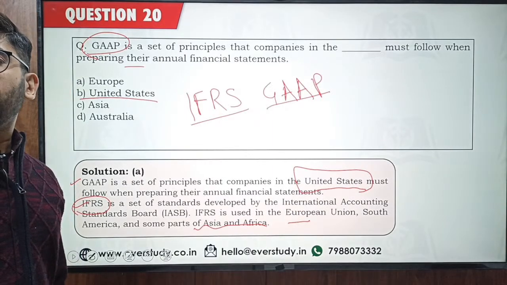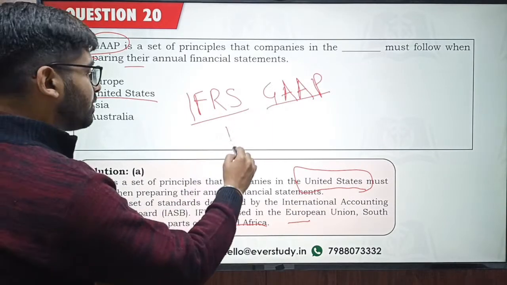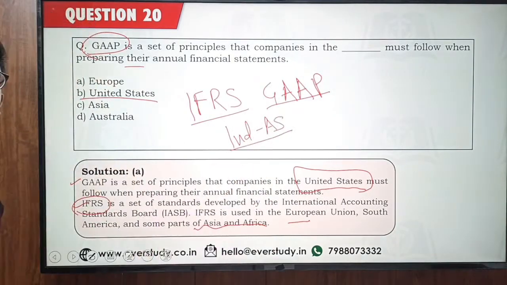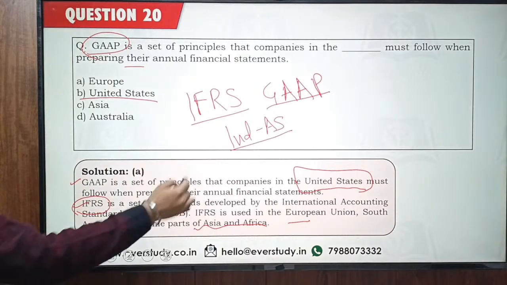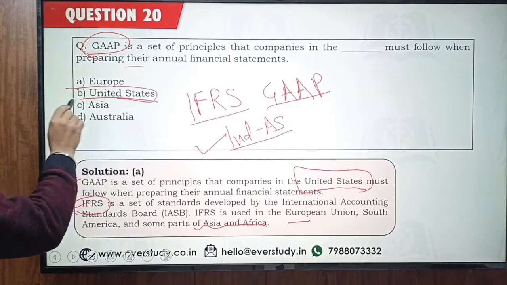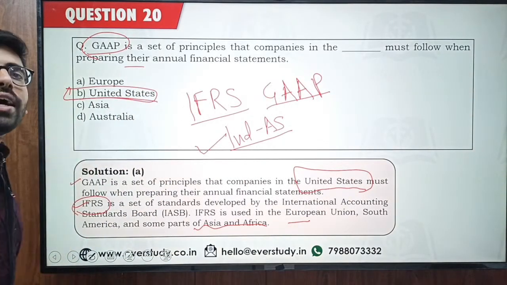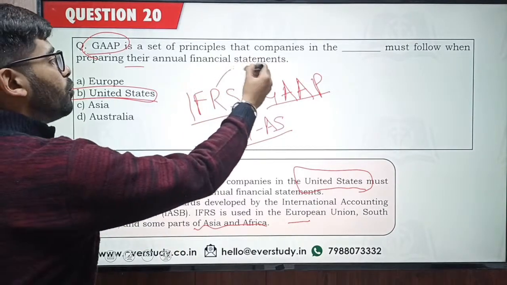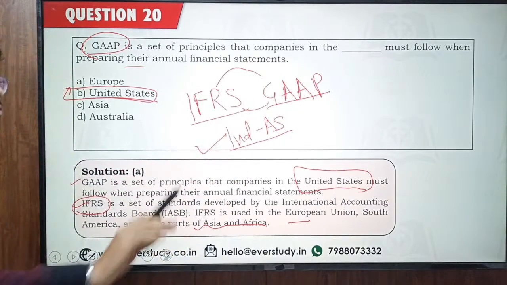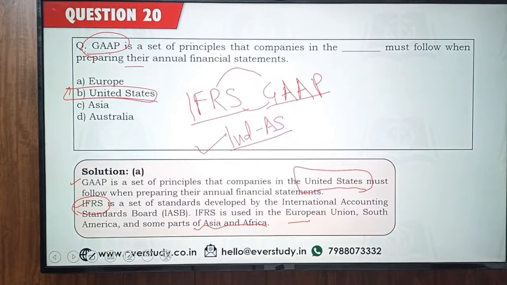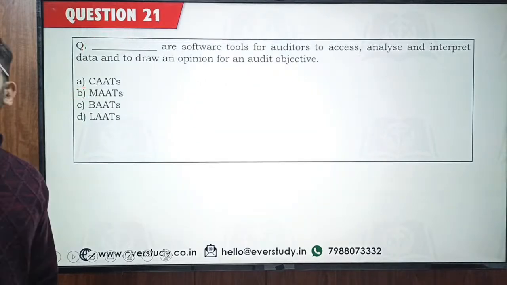Ashok, you are absolutely correct. India has Ind AS. Okay, so Indian accounting standards have been aligned with the international standards, and we have come up with these Ind AS. So that's why the answer to this question had to be United States. The United States has its own way and follows its own standards. Though we are working on harmonizing IFRS and US GAAP, there are still some differences between the two. Okay, so now let's come to the next one.